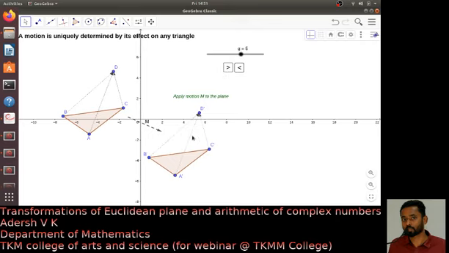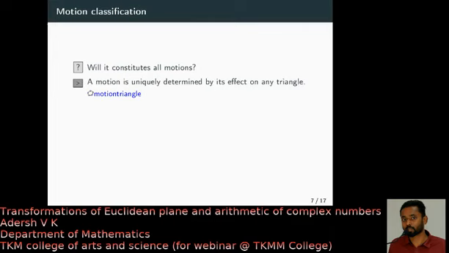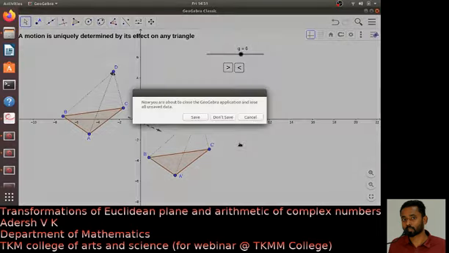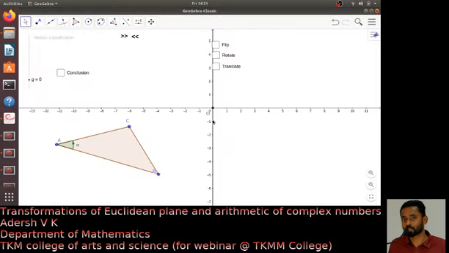So that is how it happens. The motion of any image or figure on the plane depends only on its distance from a triangle. Now this key idea helps us to classify all the motions. Let us see how we can do that.